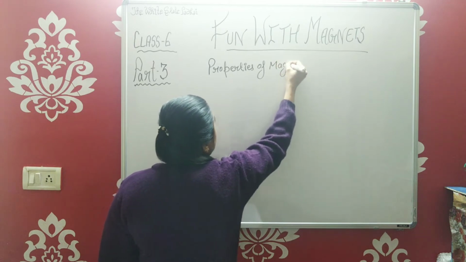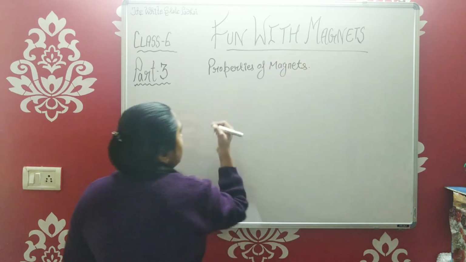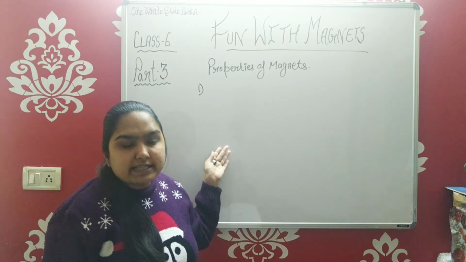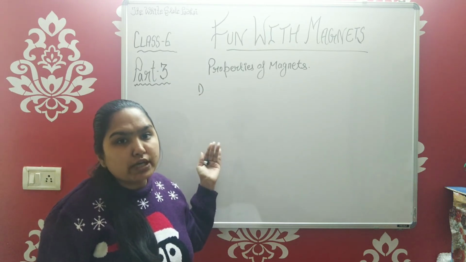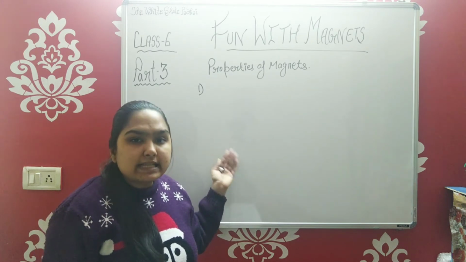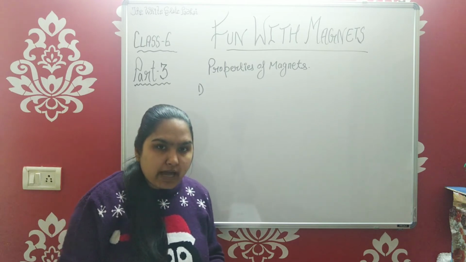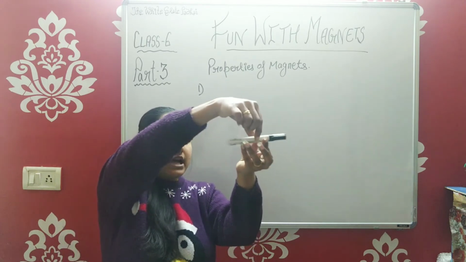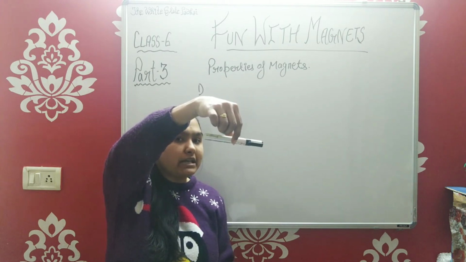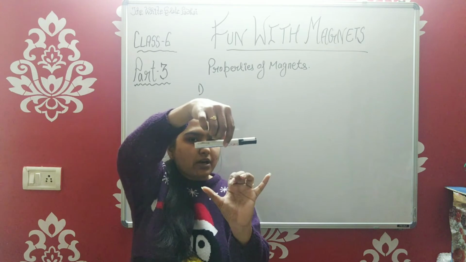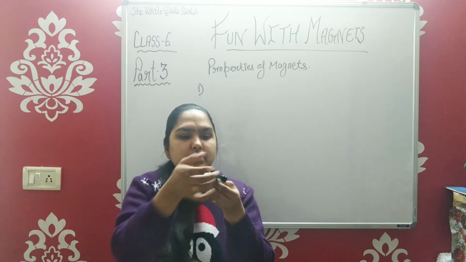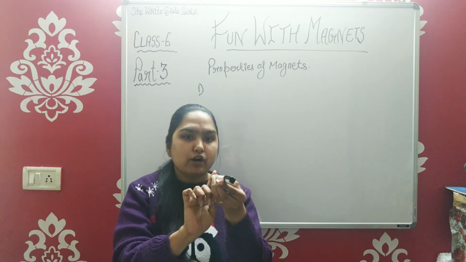The first one is that the magnet always aligns itself in the north-south direction. It means if I freely suspend a magnet, if I take a magnet and tie it with a thread and just leave it like this, what will happen? It will align itself in the north-south direction, only in the north-south direction. It would be coinciding with the Earth's North Pole and South Pole.